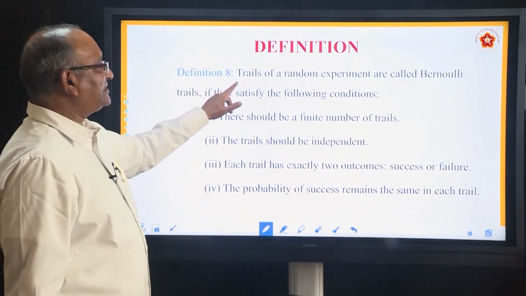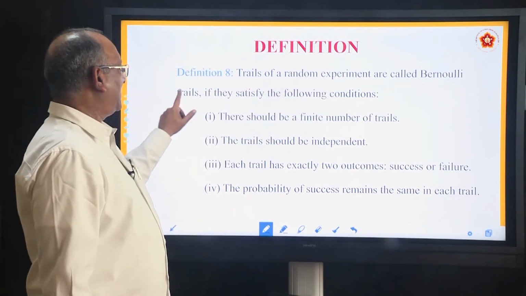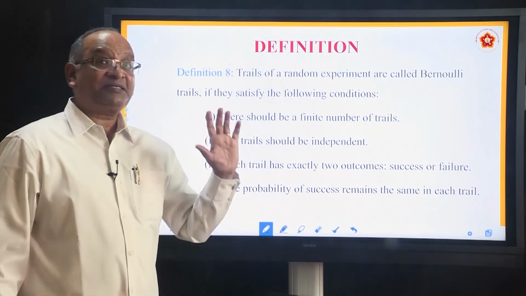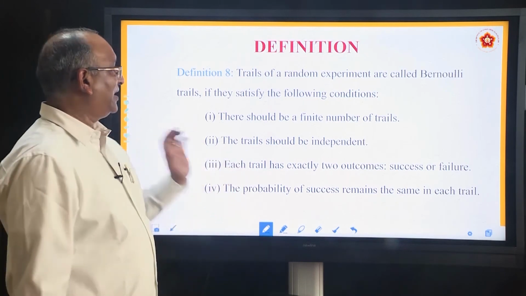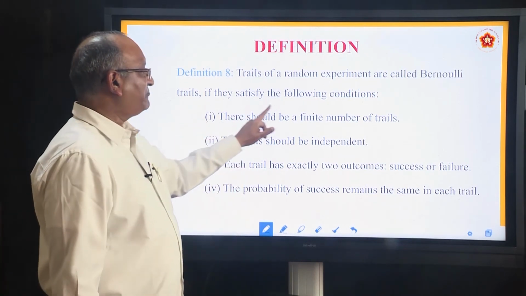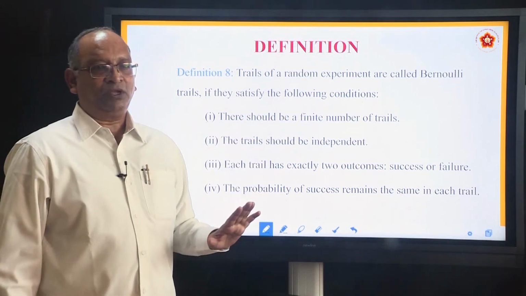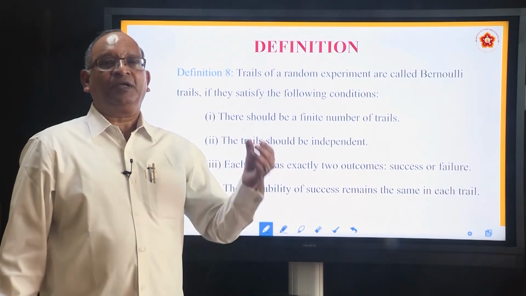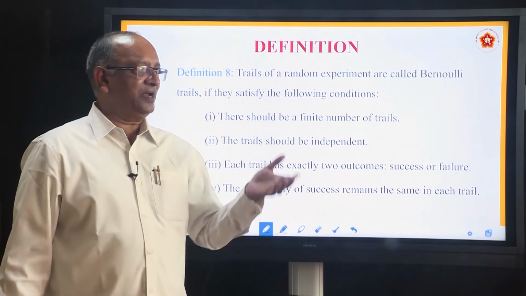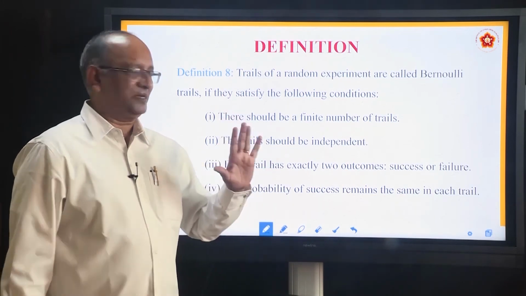Definition. Trials of a random experiment are called Bernoulli's trials. Which trials can be called Bernoulli's trials? He is giving the conditions. What are the conditions? There should be a finite number of trials. You cannot keep on trying any number of times. It can be 10, it can be 50, it can be 100, whatever it is, it should be that much.